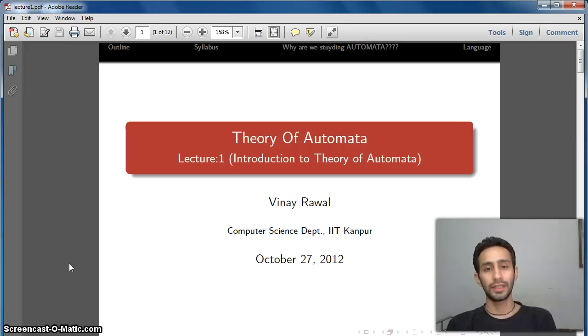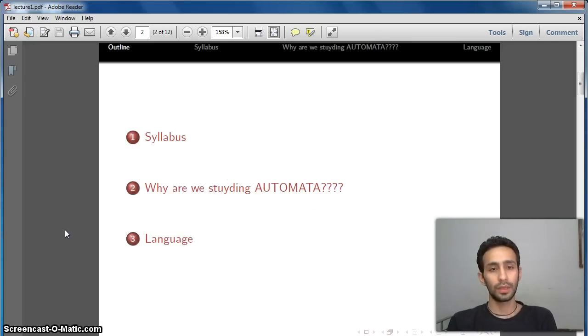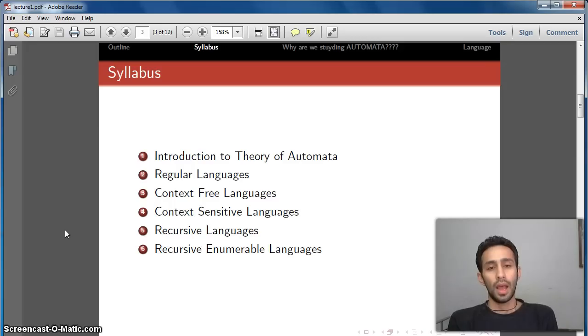This course is very interesting and will be helpful for almost all GATE aspirants, because during the course I will discuss all previous year GATE questions. I will cover regular languages, context-free languages, context-sensitive languages, recursive languages and recursively enumerable languages in depth.